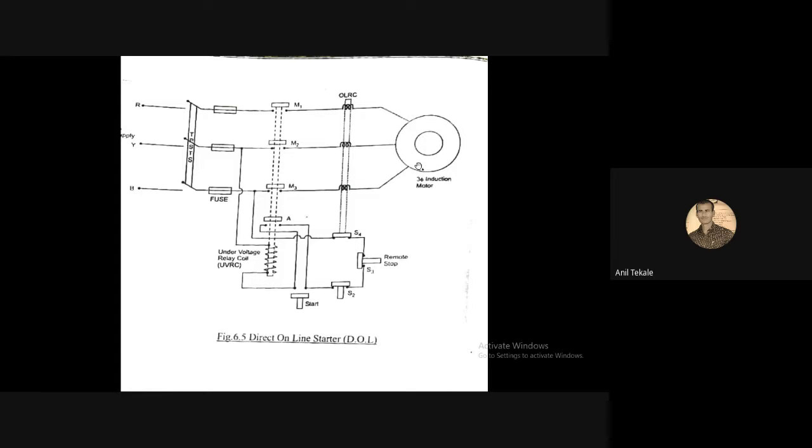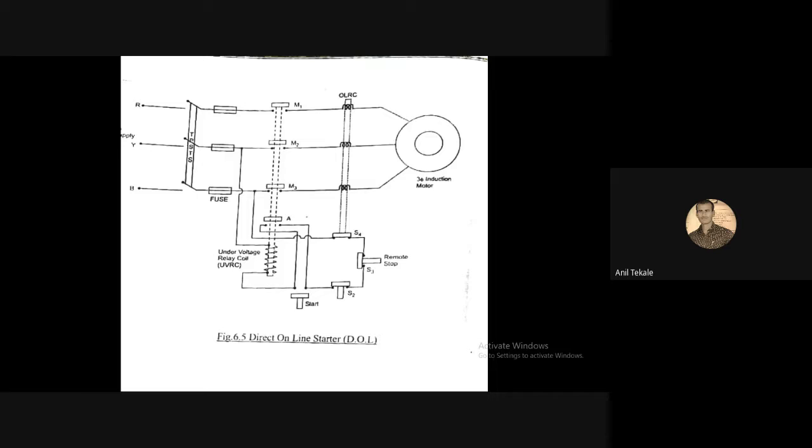So such a type of starter can be used where we need to connect the stator directly to the supply. Here we are not reducing any kind of voltage, but the starter is connected directly to the line. That is why it is known as a direct online starter, or we can say it is a DOL starter.